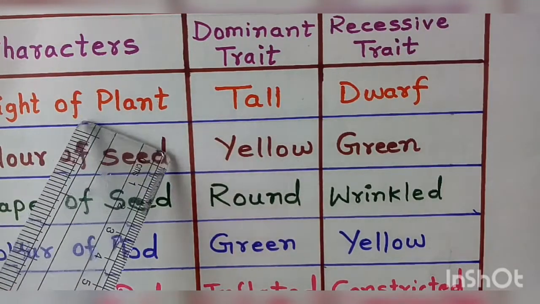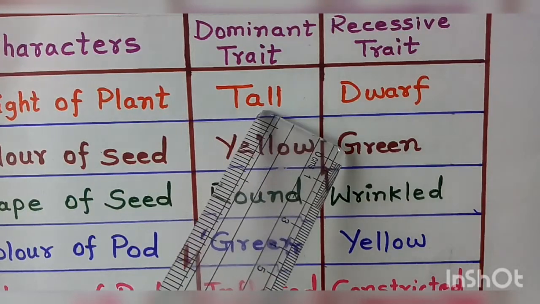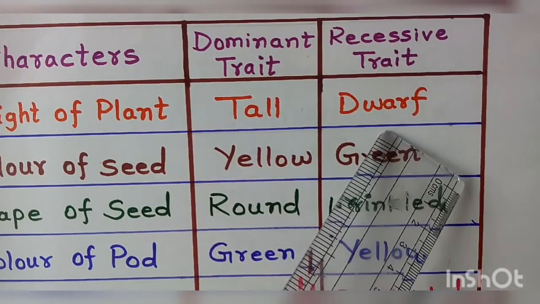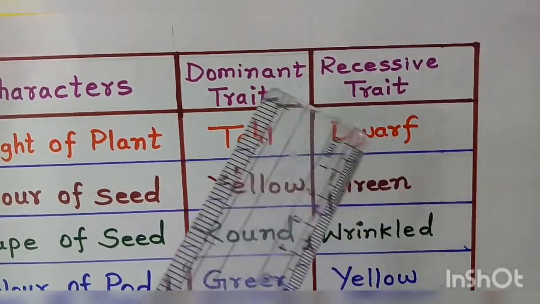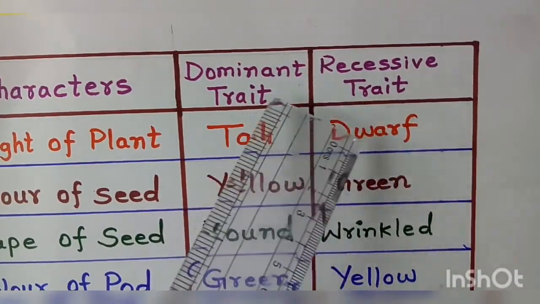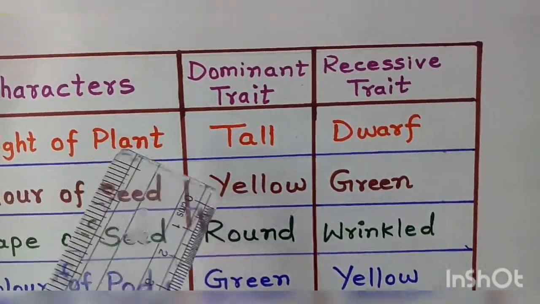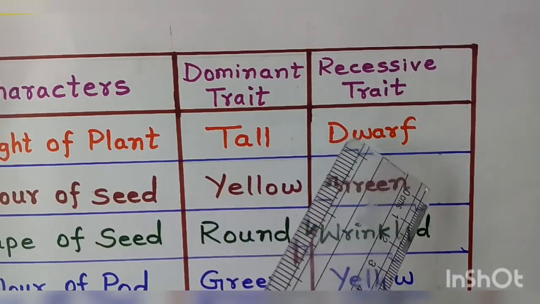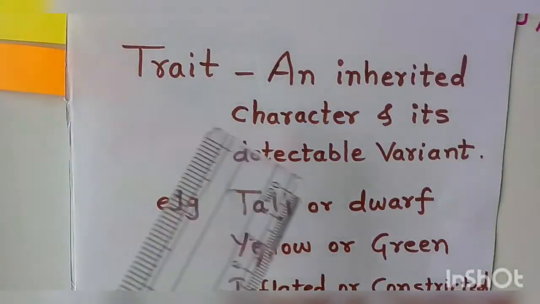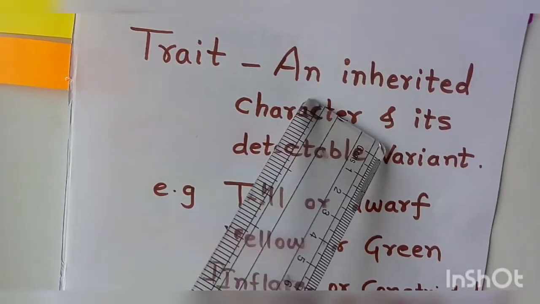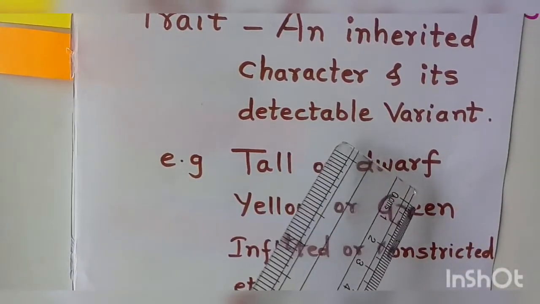For example, height of plant. The plant can either be tall or it can be dwarf. So tallness and dwarfness are the traits of the character. What is the character? Height of the plant is the character, and tallness and dwarfness are the traits. So a trait is an inherited character and its detectable variant.